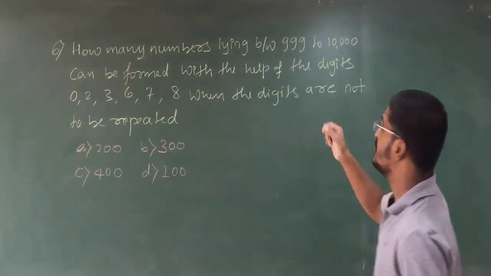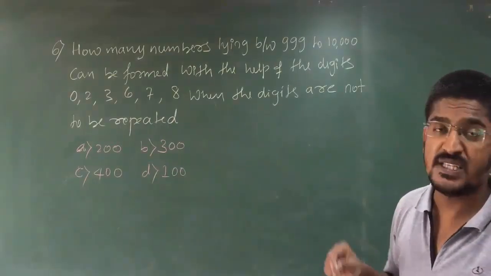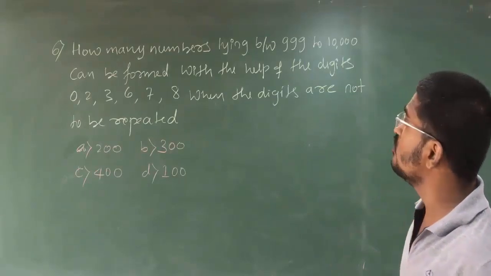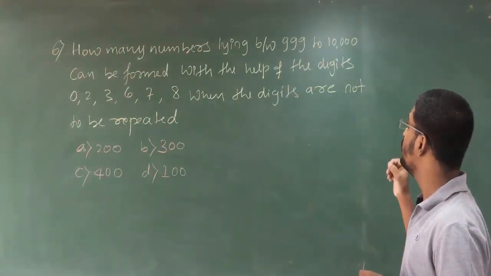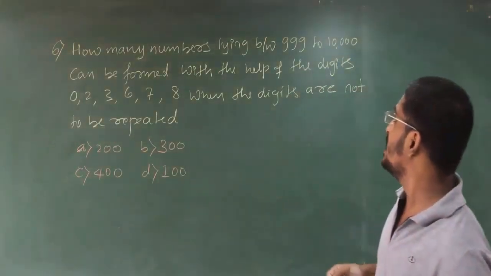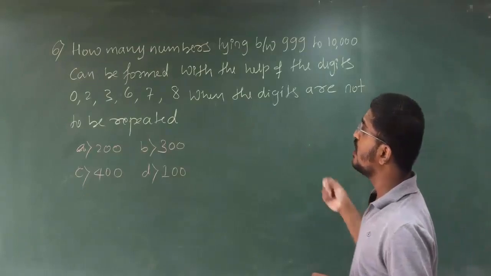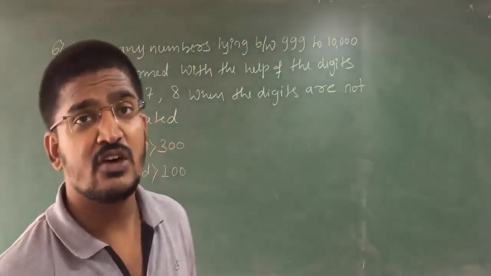Okay students, see here: how many numbers lying between 999 to 10,000 can be formed with the help of the digits 0, 2, 3, 6, 7, 8 when the digits are not repeated? See the question once again.